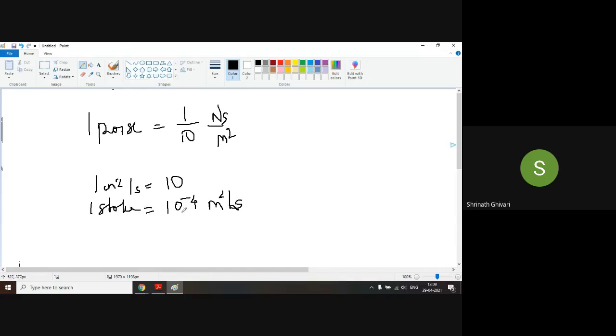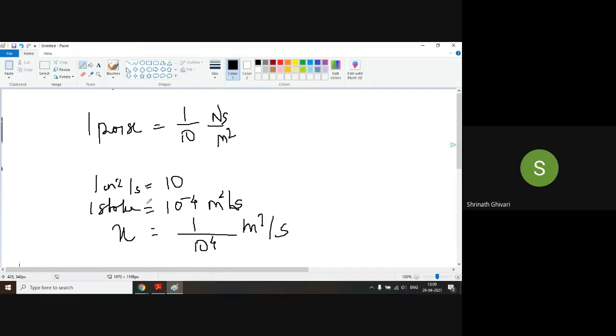Right. Now, how are you going to convert this into this? So we can write this as 1 by 10 raised to 4 meter square per second, 1 Stokes. If I want to convert it back, if I ask you to convert it into Stokes, how much will it be? It will be 10 raised to 4 Stokes.